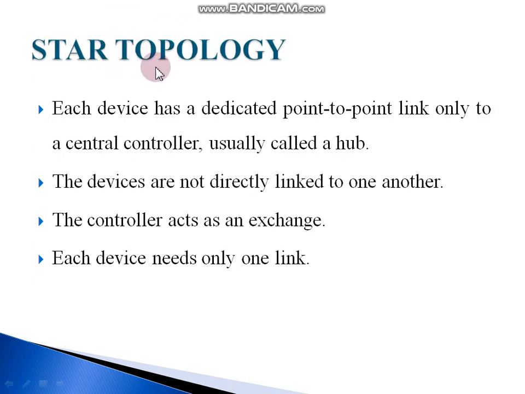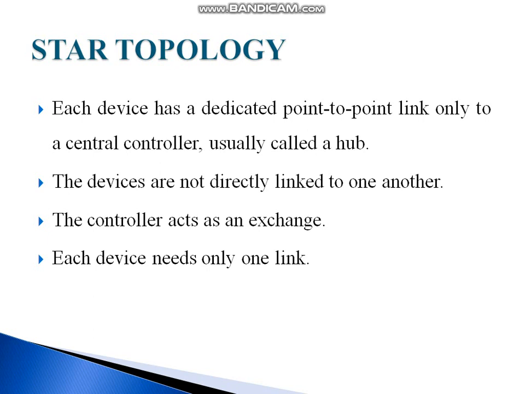Next, star topology. Each device has a dedicated point-to-point link only to a central controller, usually called a hub. Here, each device in a network is connected to a central device which is called a hub. Like mesh topology, star topology does not allow direct communication between the devices. All devices have to communicate only through the hub, which is the central controller. If one device wants to send data to another device, it has to first send the data to the hub, then the hub transmits that data to the designated device.